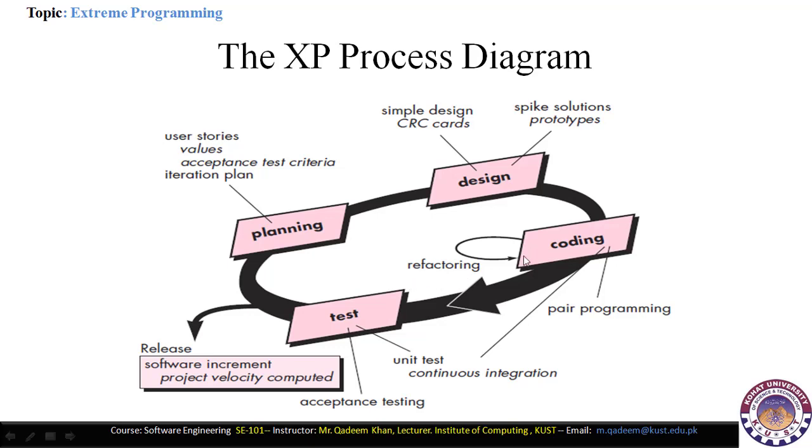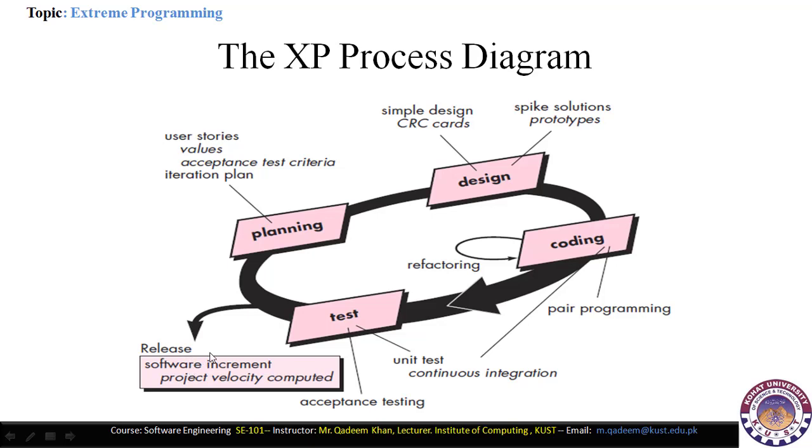Now in the coding section we perform refactoring. Refactoring means we divide a system into multiple modules so that we can divide the designs into multiple sub-modules, and each and every module should be developed in isolation. So after testing we release the software to the market.